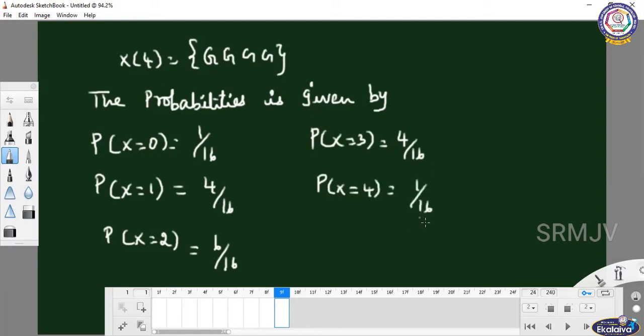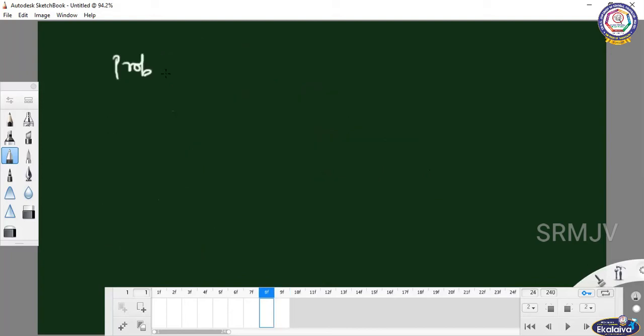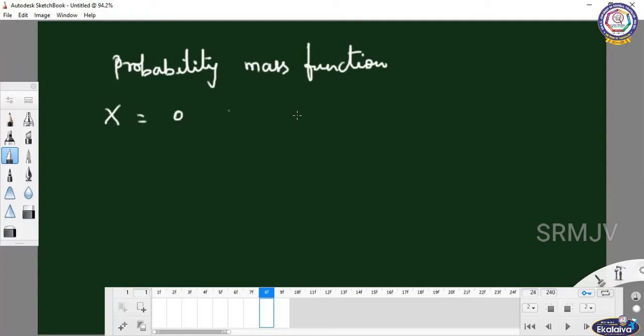Now we are going to write the probability mass function. You can draw the tabular column. x can take the values 0, 1, 2, 3 and 4.